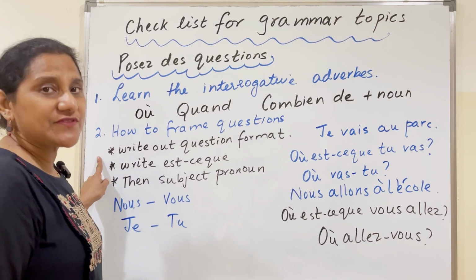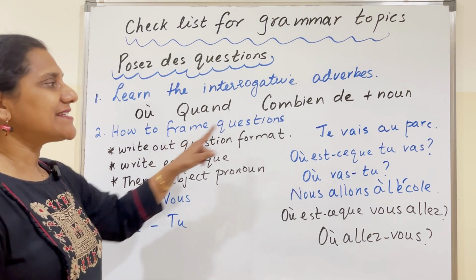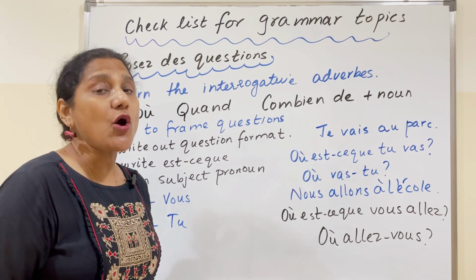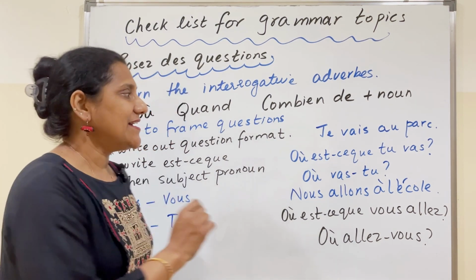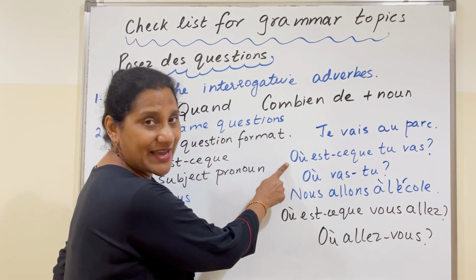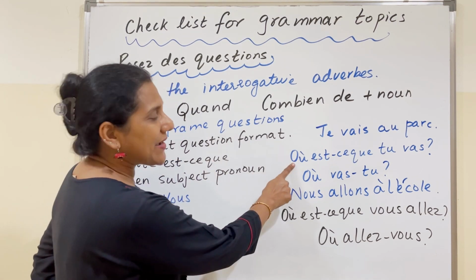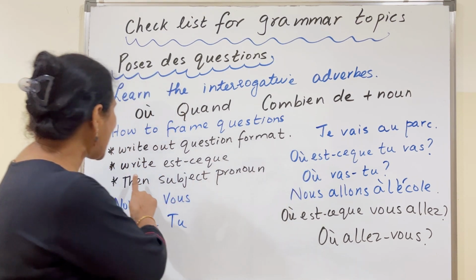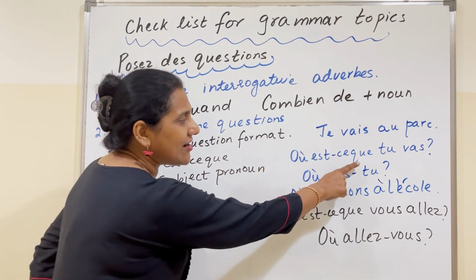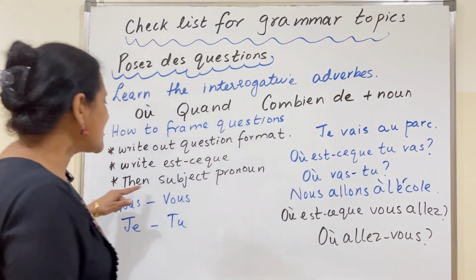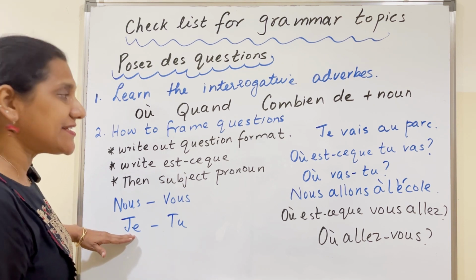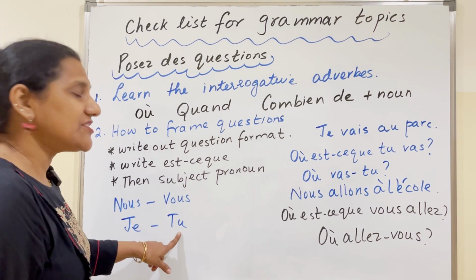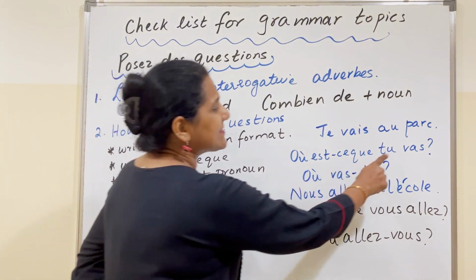Now, how do we frame questions? First, write out the interrogative adverb. Let's take an example. Je vais au parc. So, I'm going to the park. Where are you going? So, où, write out the interrogative adverb où, followed by est-ce que, then change the subject pronoun. The statement is je vais au parc, so you change it to tu. So, où est-ce que tu vas?